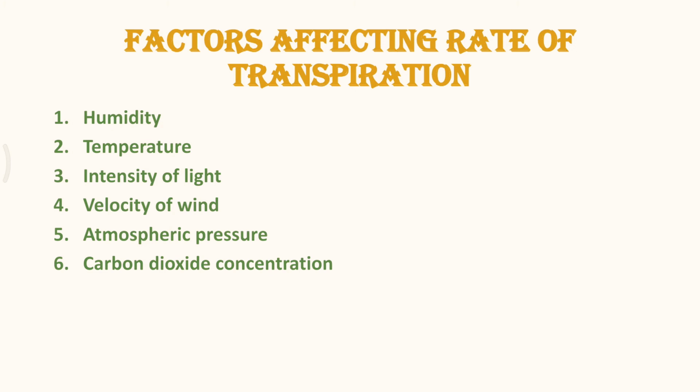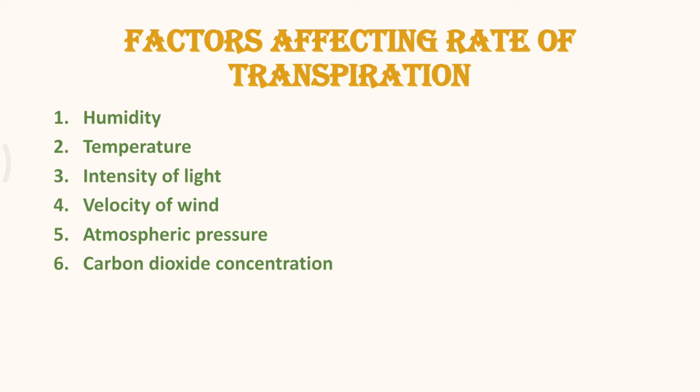Carbon dioxide concentration: if there is a greater amount of carbon dioxide in the atmosphere up to a certain level, it will be helpful for the process of transpiration. But even if the concentration of carbon dioxide increases inside the leaf, the effect is ruled out. There will be no such change in transpiration because of an increased amount of carbon dioxide inside the leaf.